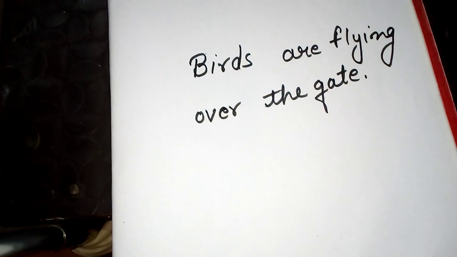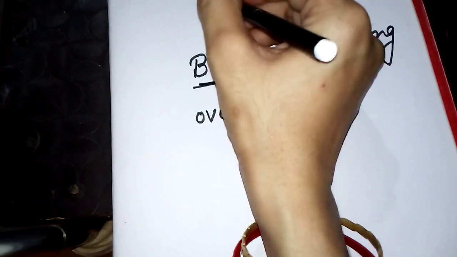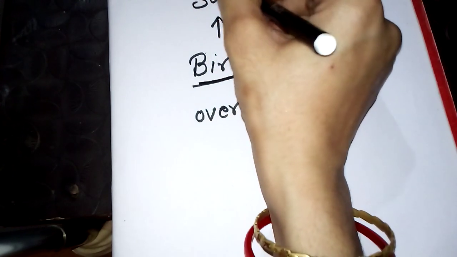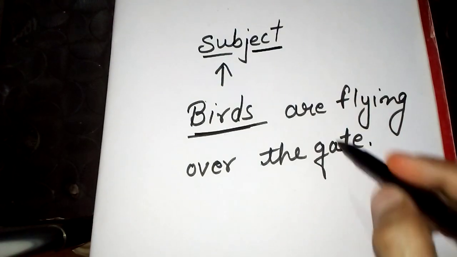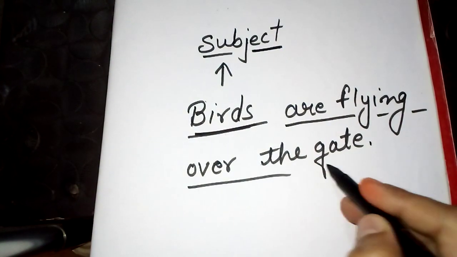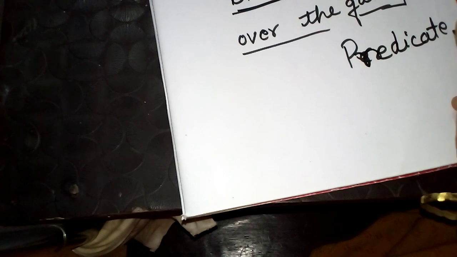In this sentence, about what are we talking? We are talking about the birds. So in a sentence, about whom or what we are talking, that part of the sentence is called the subject. And the rest of the sentence, apart from the subject, is called the predicate.